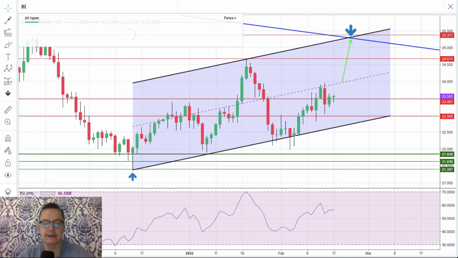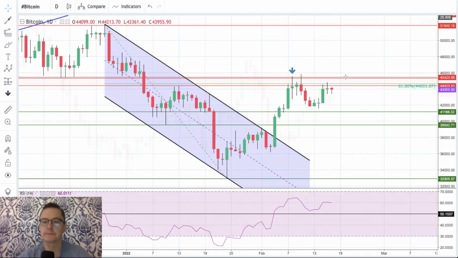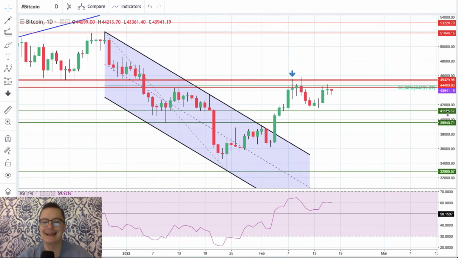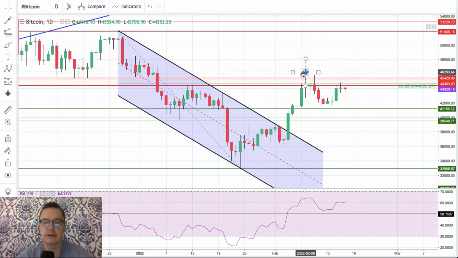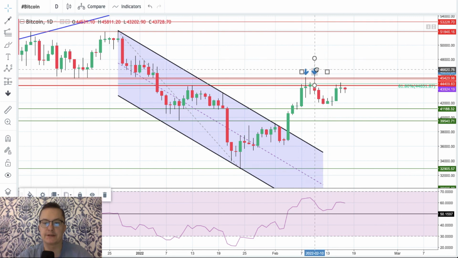Last but not least, let's take a look at Bitcoin. The Bitcoin market clearly having problems with this supply zone I've been warning about for days now. 61% Fibonacci retracement, supply zone between 44,000 and 45,429 is still playing a major role in this current situation here. So this is the second attempt. That was the first attempt. Now we got the third attempt. So let me just put it on the chart. There you go. Third attempt here.